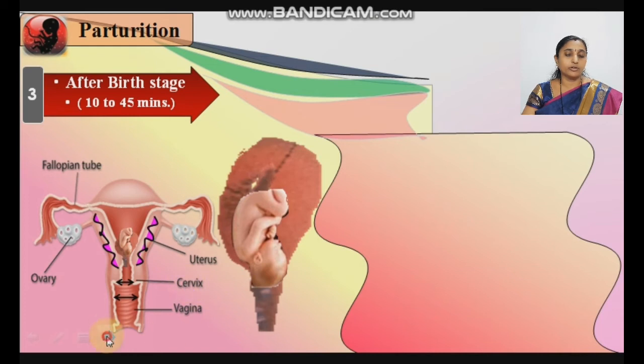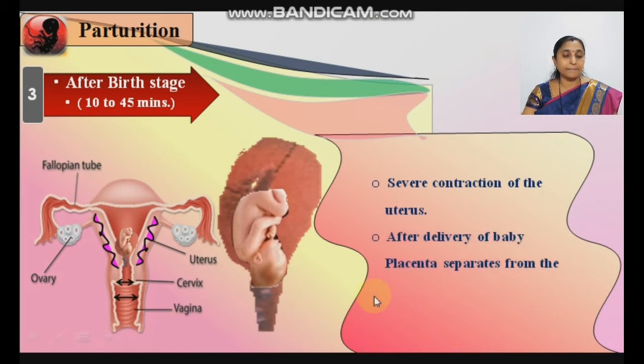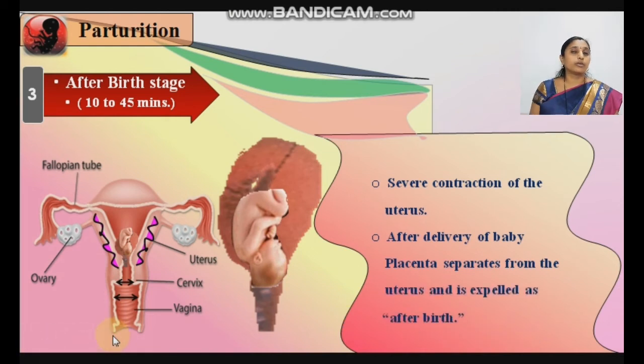When the baby comes outside through the vagina, before the severe contraction of the uterus due to oxytocin, after delivery of the baby, the placenta separates from the uterus and is expelled as afterbirth. The word afterbirth means, after delivery of the baby, after expelling the baby outside the vagina of the mother, the remaining structures concerned with the baby, that is fetal membrane, umbilical cord and placenta, all these structures are expelled out, and these structures are referred to as afterbirth.